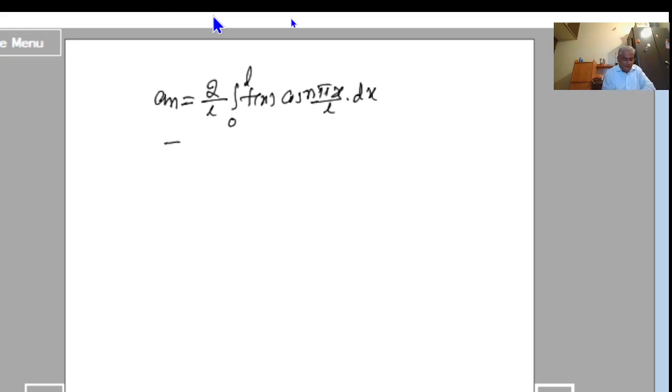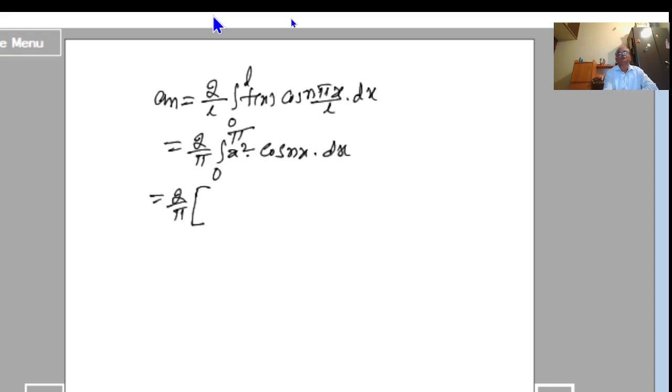L equal to pi, so this becomes 2 by pi integral 0 to pi, f of x is x square into cos of n pi x by pi. Pi gets cancelled. This becomes cos of nx into dx. This is equal to 2 by pi.